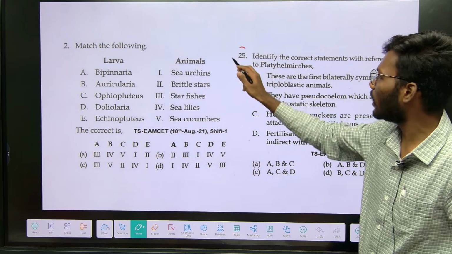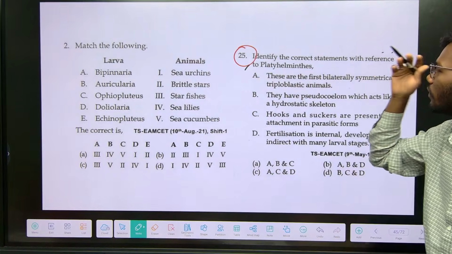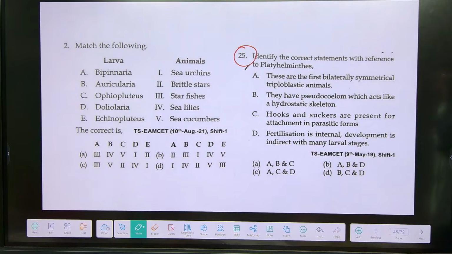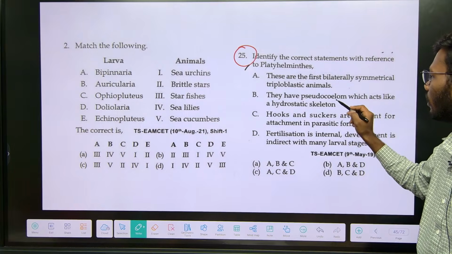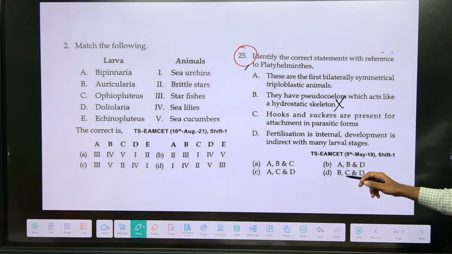Okay, Platyhelminthes we already discussed. We will discuss later. First, see this 25th question. We already discussed Platyhelminthes, right? So these are the first bilaterally symmetrical, triploblastic animals. Next, they have a pseudocoelom which acts like a hydroskeleton. Platyhelminthes is what? So you can definitely remove this option. Identify the correct statements.